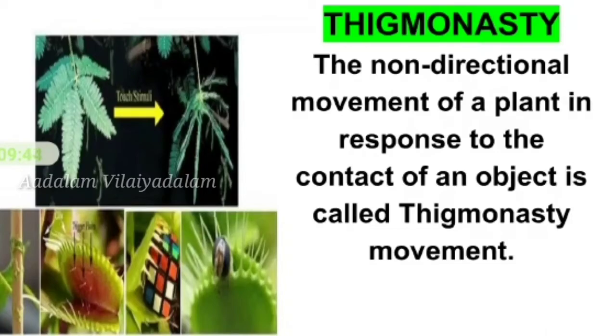Thigmonastic movement. The non-directional movement of a plant in response to the contact of an object is called thigmonastic movement. In insectivorous plants, like Drosera, the tentacles show variation in movements on coming in contact with an insect. The stimulus of touch of an insect is transmitted to the entire leaf and all the tentacles bend over the insect.